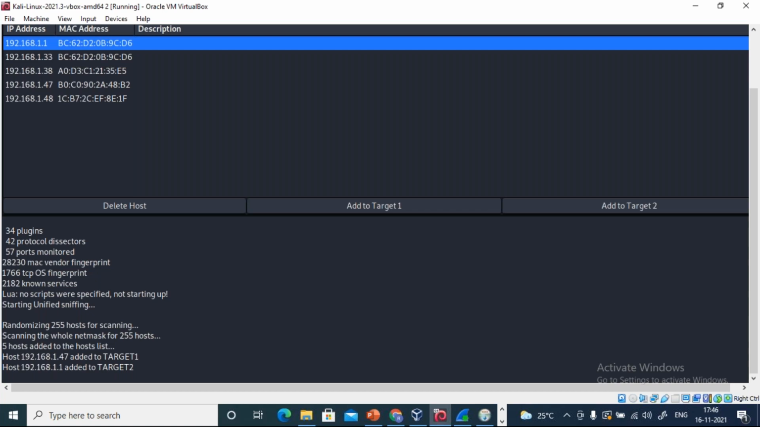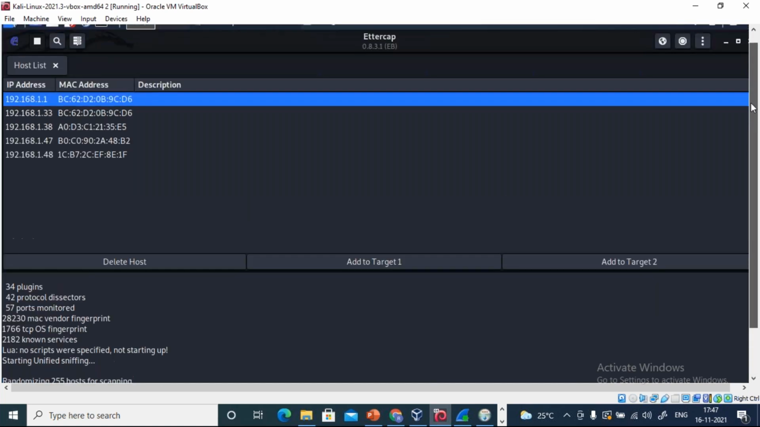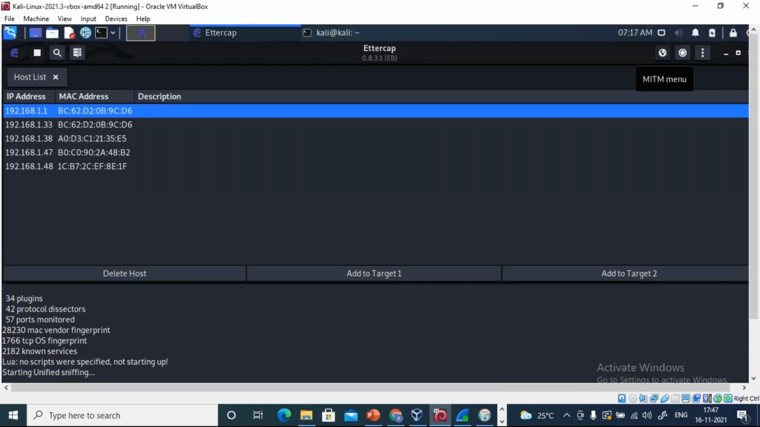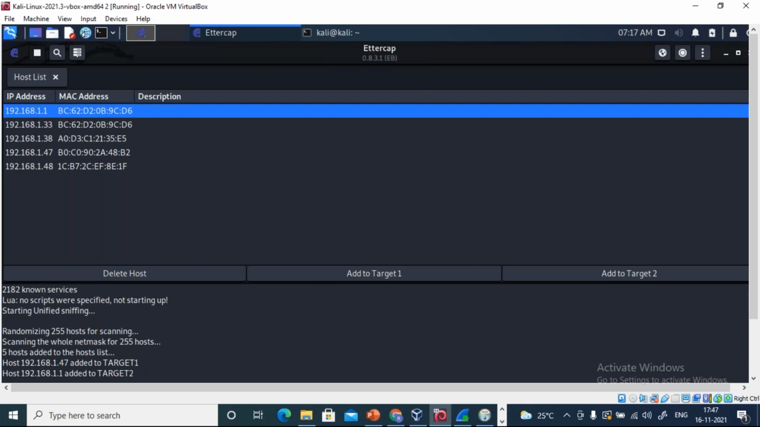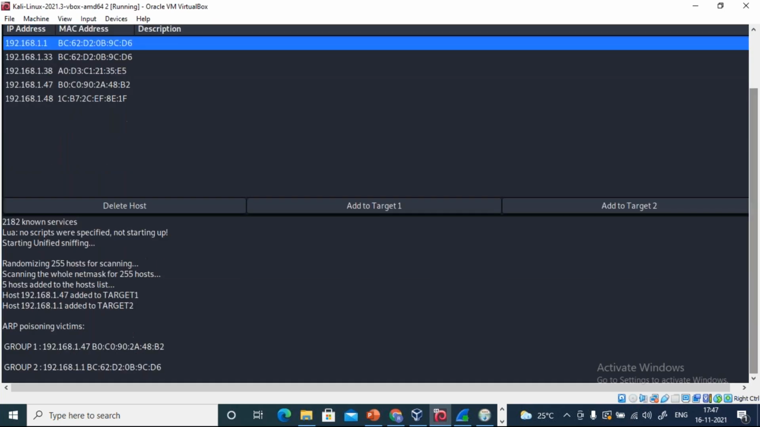Now, once we add our targets, what do we have to do? We have to select the man in the middle menu. So for that, we will scroll up. Here you can see the man in the middle menu. Just click on this. Here there are a number of poisoning options, guys. We are studying about ARP poisoning, so we will click on ARP poisoning here. The moment you click on ARP poisoning, sniff the remote connection, click OK. The moment you do that, some activity is happening here. Can you see, ARP poisoning victim starts?